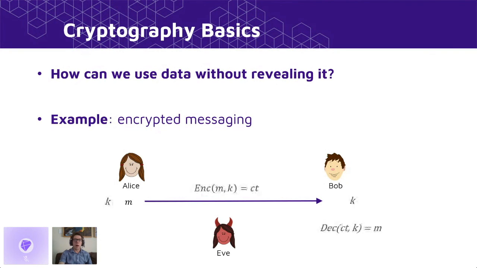Now, we can solve this problem by introducing some information, a secret key that's shared between Alice and Bob. So Alice and Bob now both hold this secret key, K, and Alice modifies her original message M using this secret key and sends the new encrypted ciphertext to Bob, who uses his copy of the secret key to decrypt the ciphertext back into the original message M. Now, Eve, our eavesdropper, who does not know the secret key K, just sees the ciphertext, which looks random, and learns nothing about the original message.